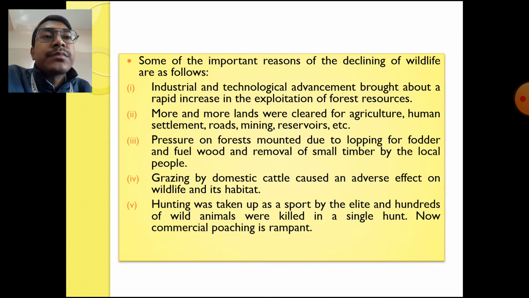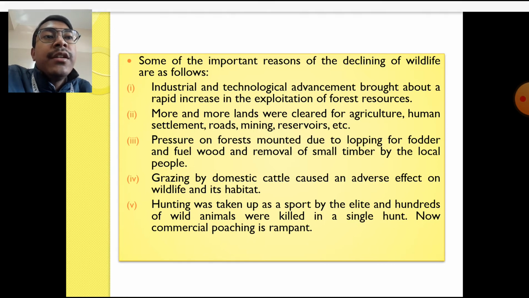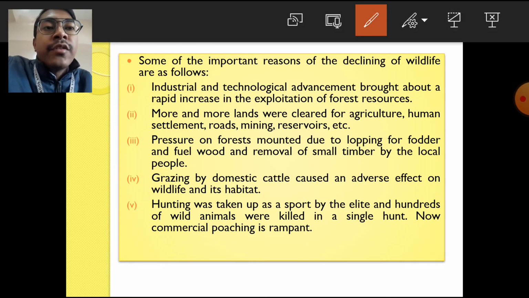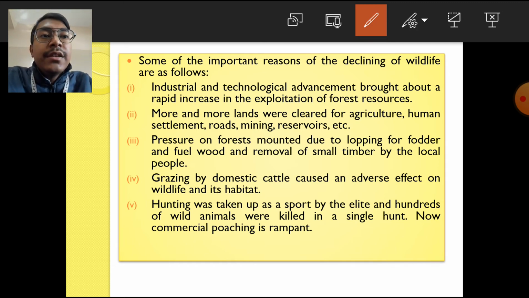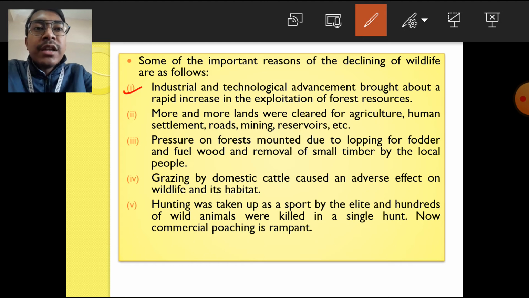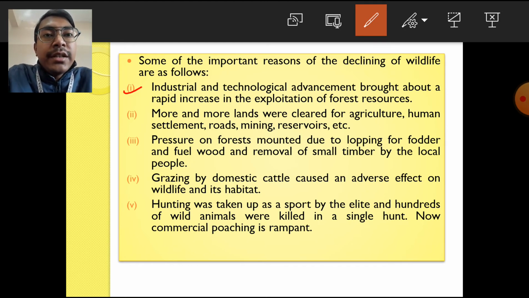See, some of the reasons responsible for the decline of wildlife in our country are as follows. Number one, the industrial and technological advancement. Industrial and technological advancement brought about a rapid increase in the exploitation of forest resources.